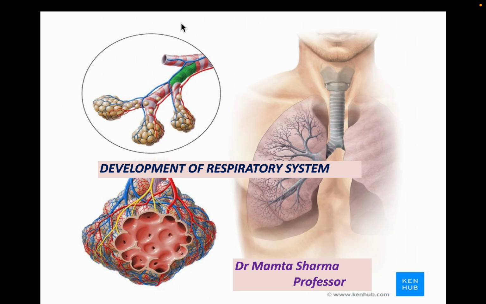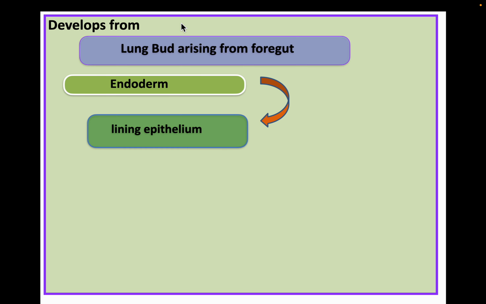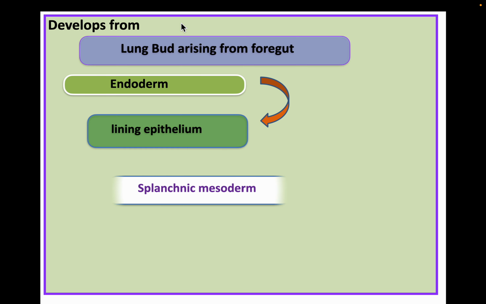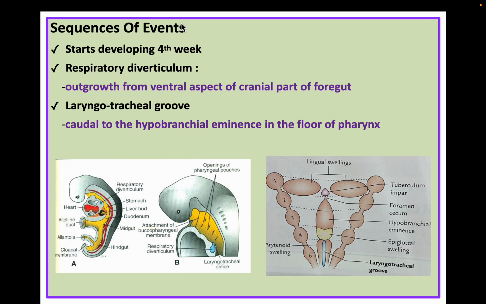We will discuss the development of the respiratory system. Now, the lungs or respiratory system develop from a lung bud arising from the foregut. It is the endodermal region which is going to form the lining epithelium. Then splanchnic mesoderm is going to form the connective tissue, cartilage and muscles.